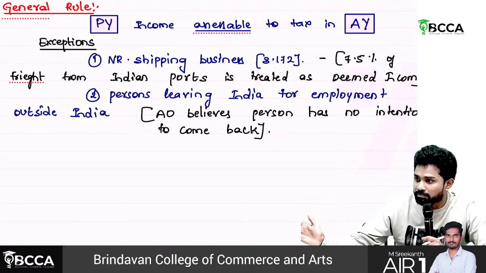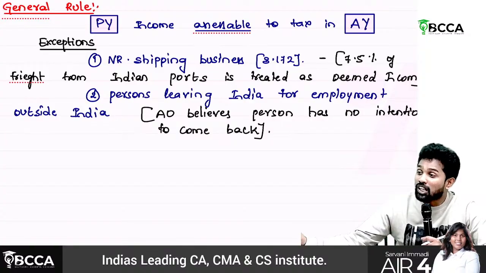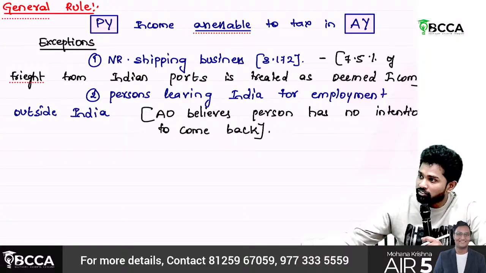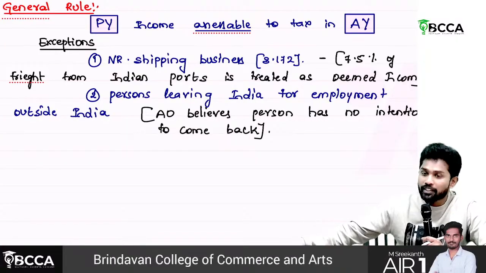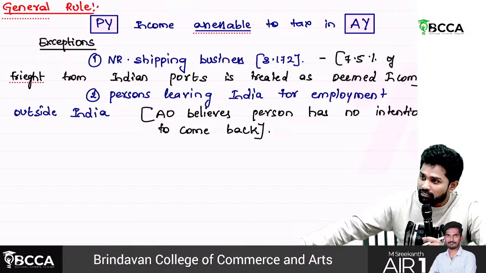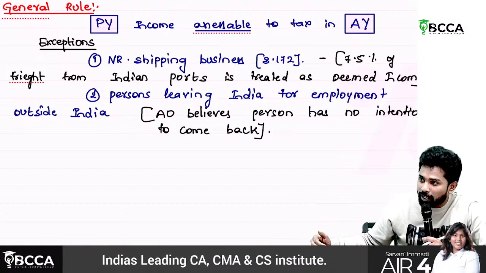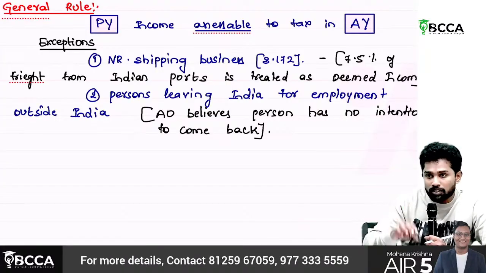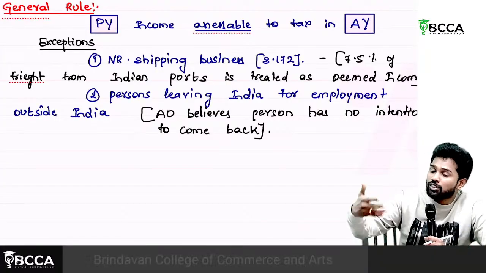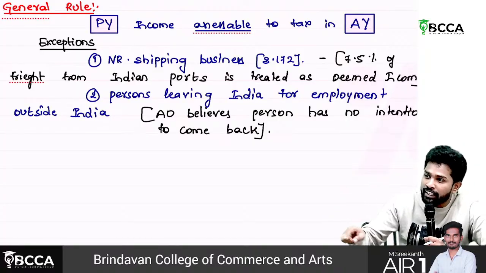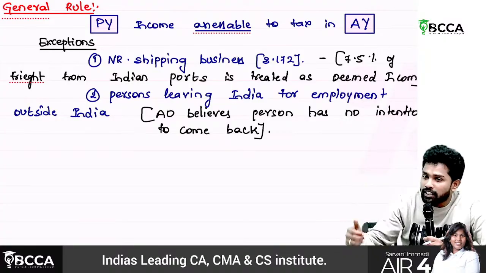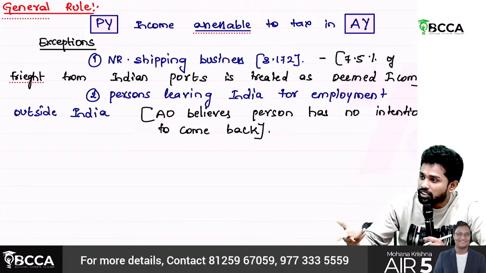Based on visa. For how much duration or what type of visa is given? Is it a work visa or a tourist visa? What kind of visa it is? How long the visa is there? So based on that he can conclude whether he has an intention to come back or wants to permanently stay there only. Once they decide that he is not going to come back, then the assessment will be carried out in the same year itself. Otherwise, next year, if they do assessment and send a notice also, he'll simply say, I don't pay, do whatever you want.